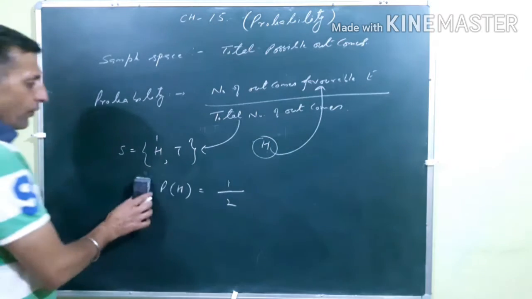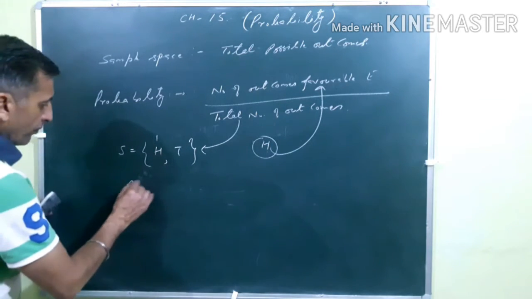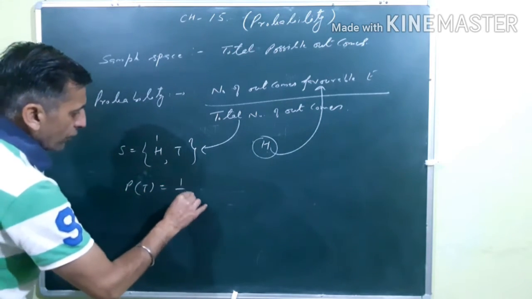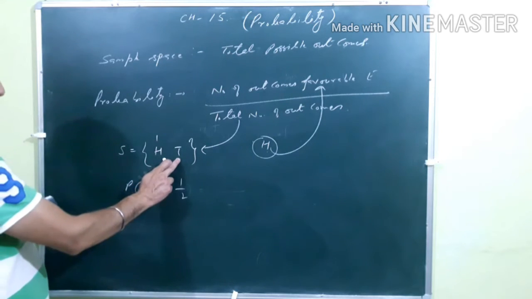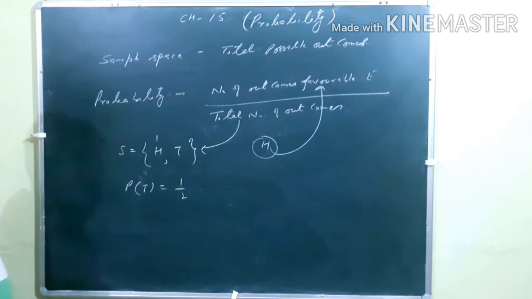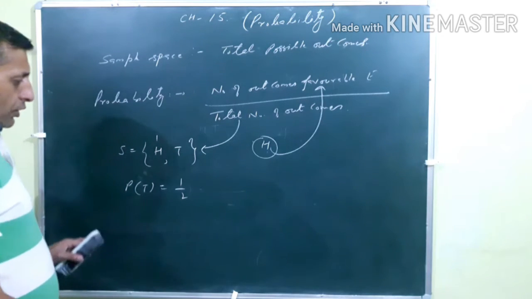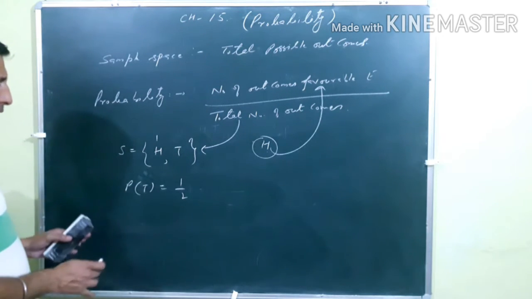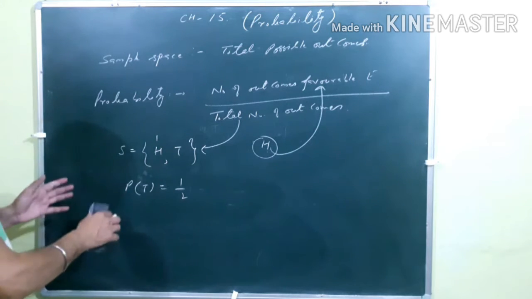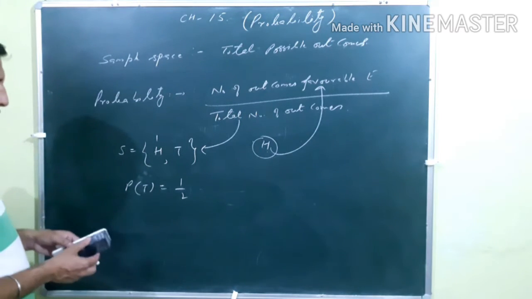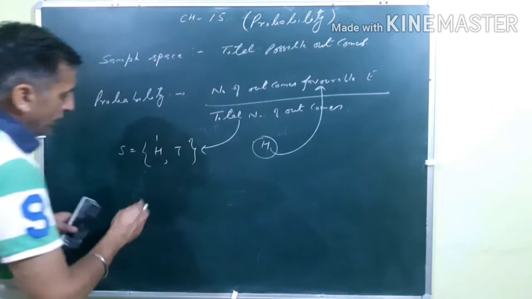Similarly, you can find the probability for the tail. That is again equal to 1 by 2, because tail occurs one time out of the 2. So that is called your probability of tail, and that's again equal to 1 by 2. In general you can say probability of tail and probability of not tail is equal to 1. Now see what I am saying.